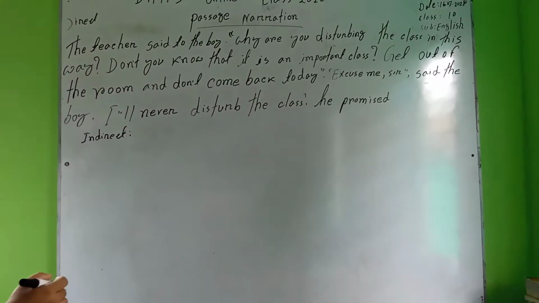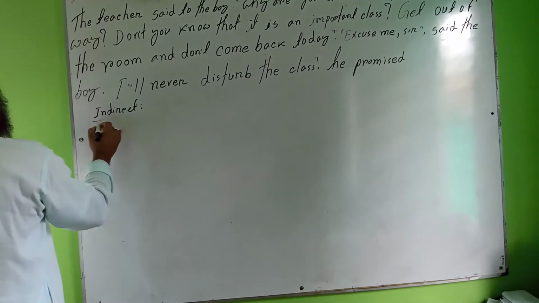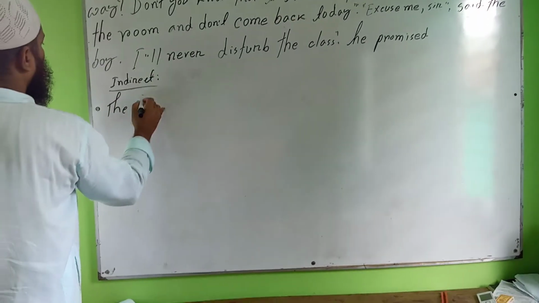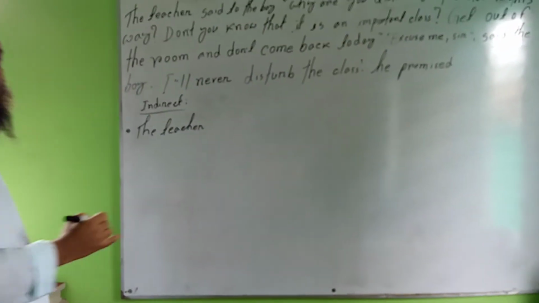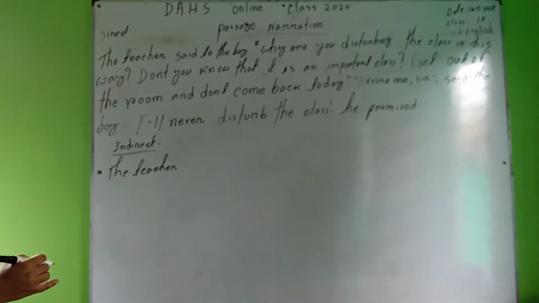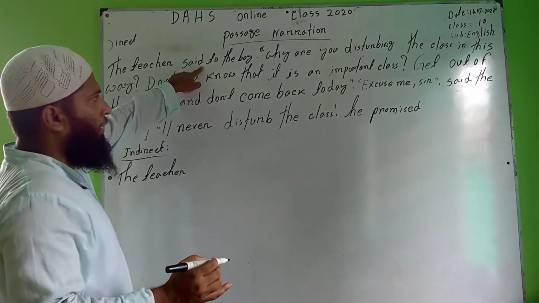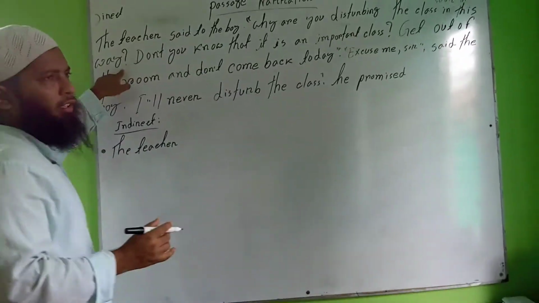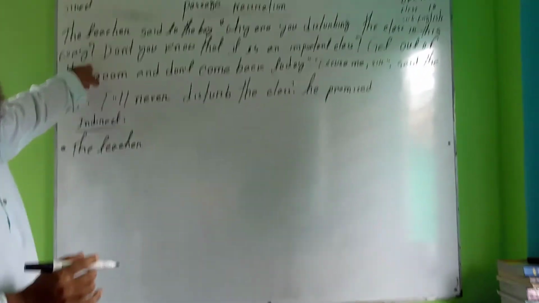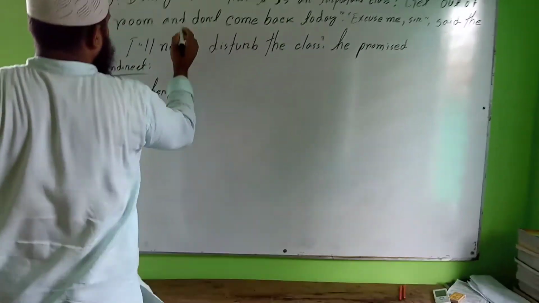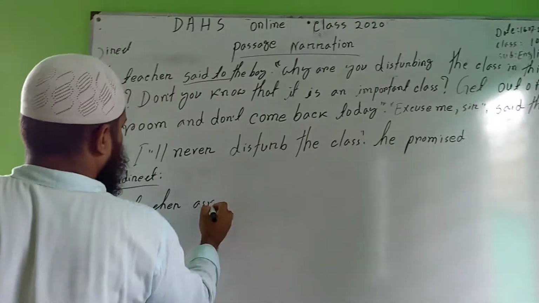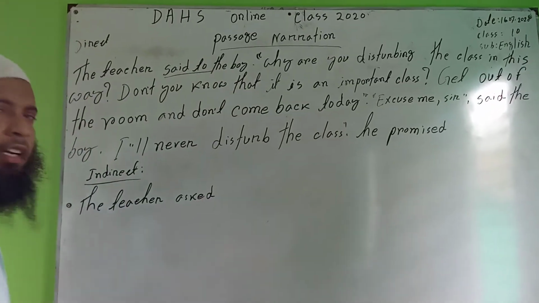Okay. First of all, we will have to write down the teacher, the speaker, the teacher. You can see in here the teacher said to, against, will be asked. The reason is that these are the interrogative sign. For this reason, these are interrogative sentences. For this reason, said to will have to write down the teacher asked. The reason is that these are interrogative sentences.